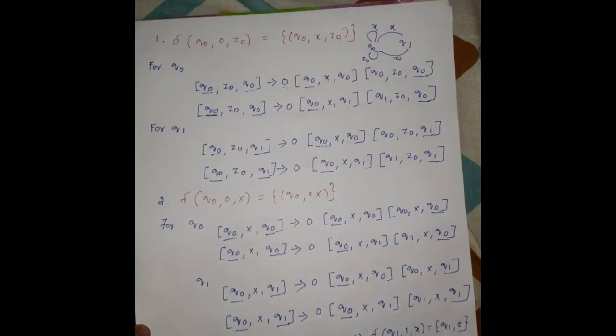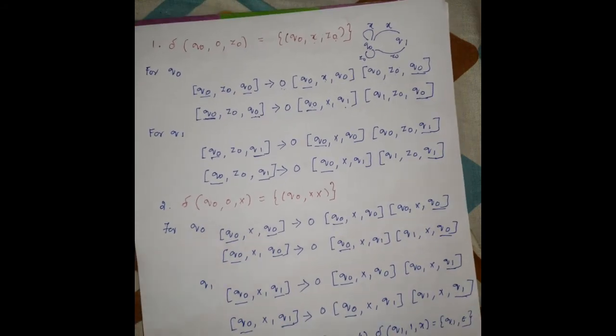After writing the production rules for all the transition functions in the given pushdown automata, the next step is to write the final grammar from all these transition functions and production rules.